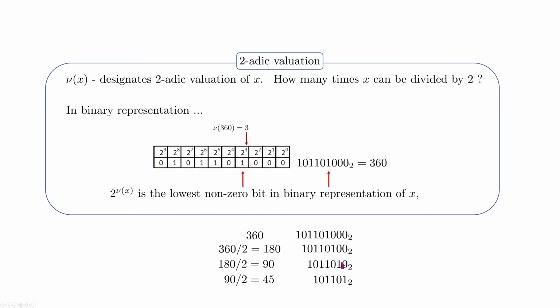As you can see, the number of zeros is decreasing and all zeros are disappearing here. So we can do this, in this case, 3 times. I hope now this two-adic valuation is clear and very easy to understand. So once again, it tells us how many times x can be divided by 2, and 2 to the power nu of x is the lowest non-zero bit in binary representation of x. Now we are ready to progress with the explanation of my proof.